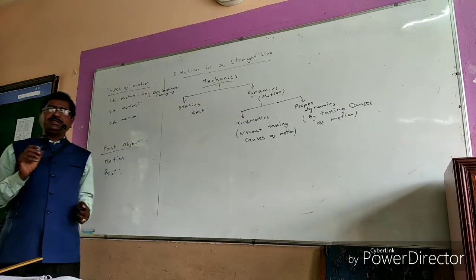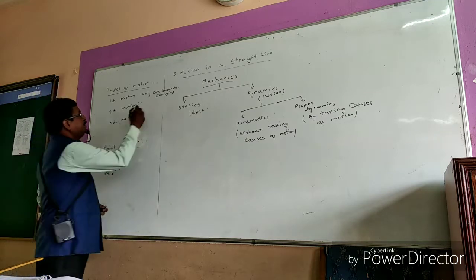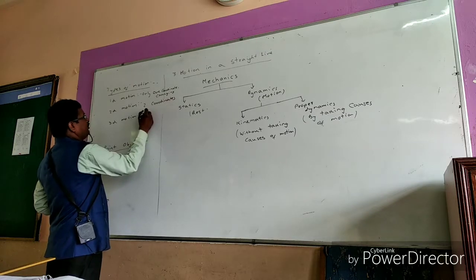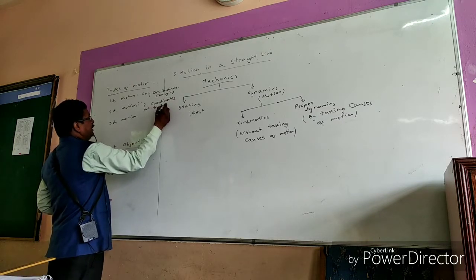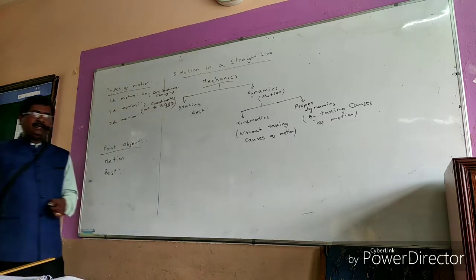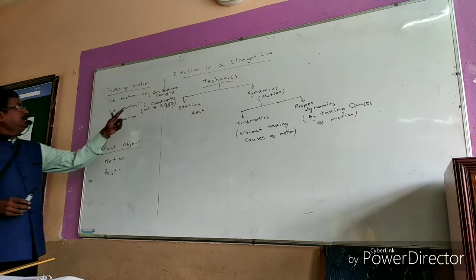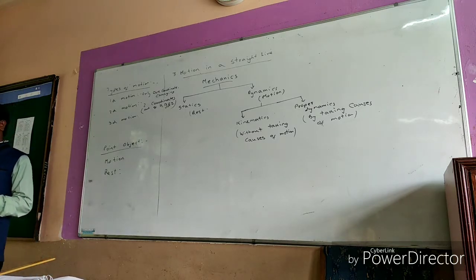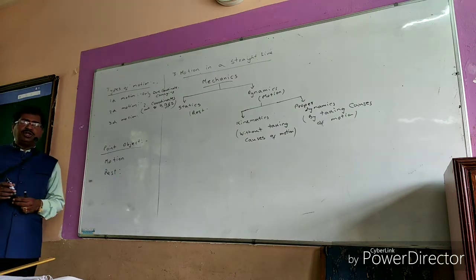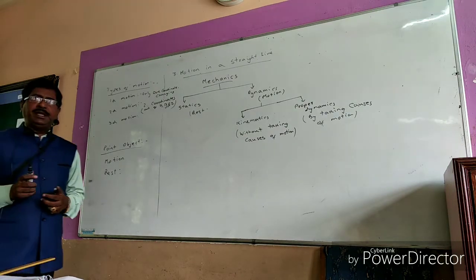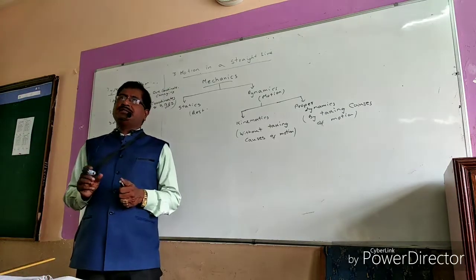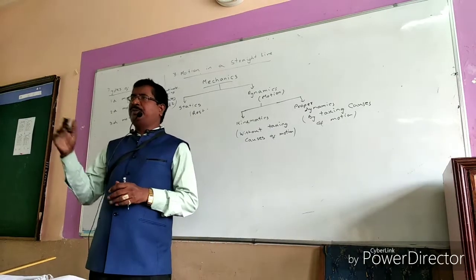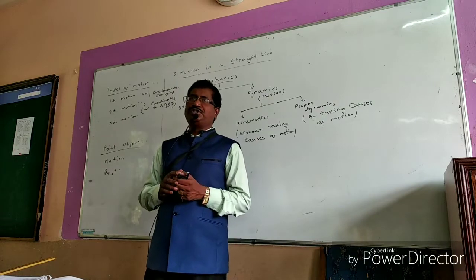Next, 2D motion. If two coordinates out of x, y and z are changing with time, then that is called 2D motion. It may be in the xy plane, or the yz plane, or the zx plane. If the position changes in any one of these planes, then we can say it is 2D motion.